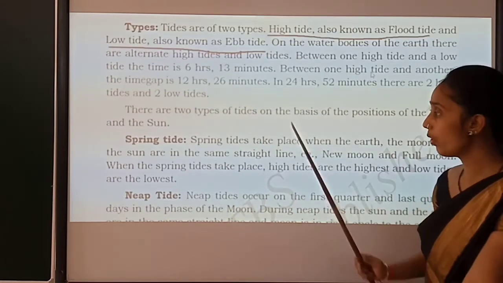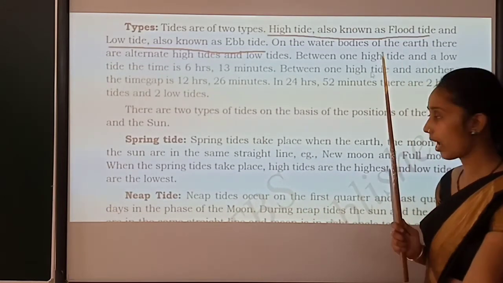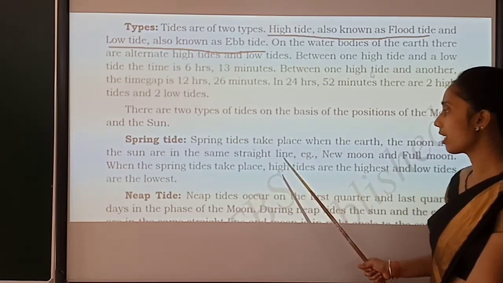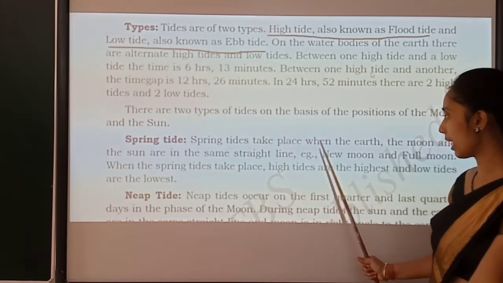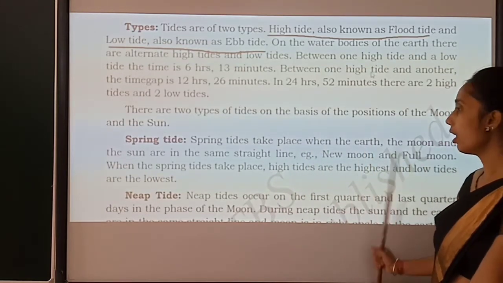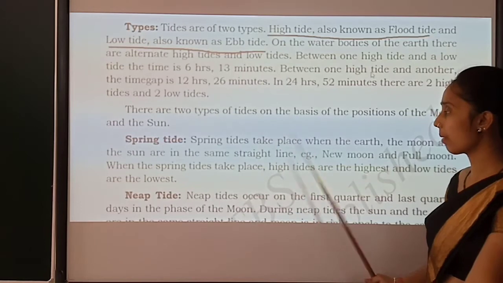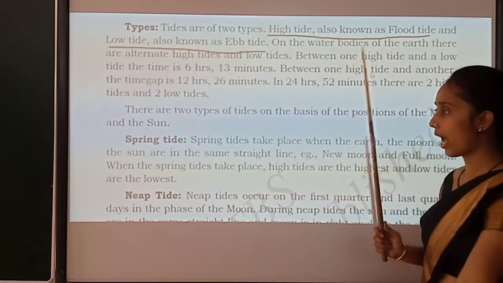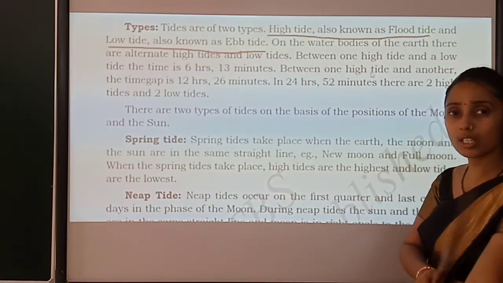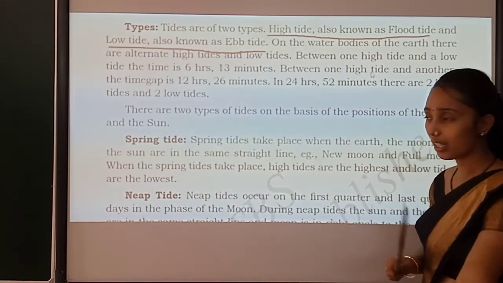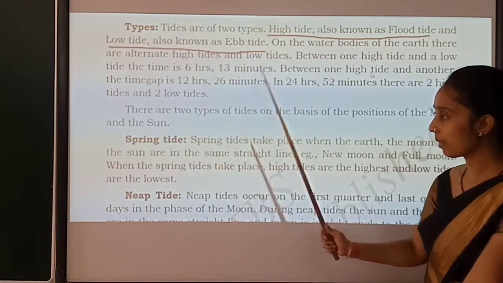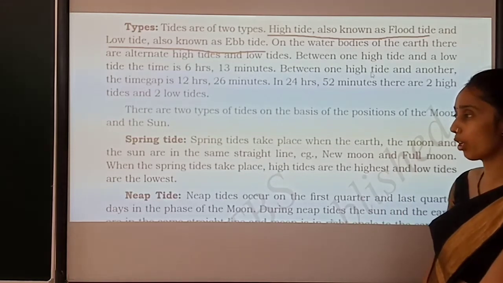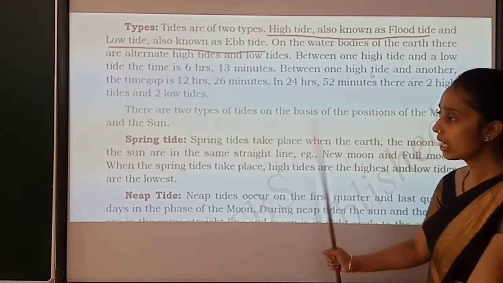Spring tide refers to when the sun and moon are in the same straight line. Spring tide takes place when the earth, the moon and the sun are in the same straight line. In the sense that all the three, which are they? Earth, sun as well as the moon should be on the same axis, and then spring tide will take place. Example, new moon and the full moon, like Pournami, what we call, that is the cause of a spring tide.